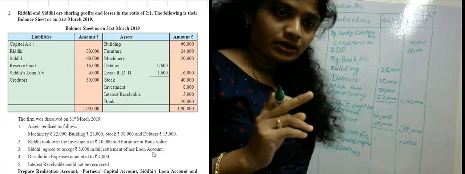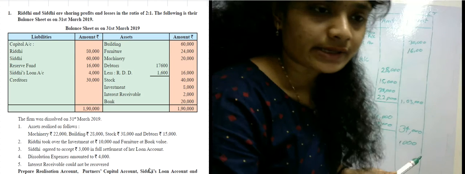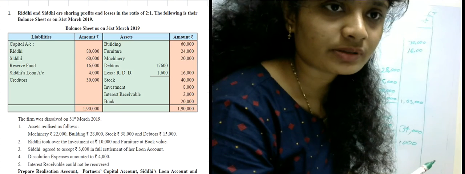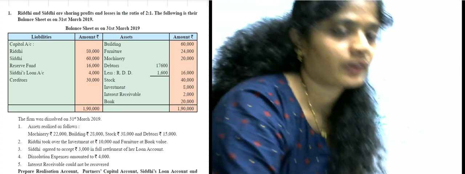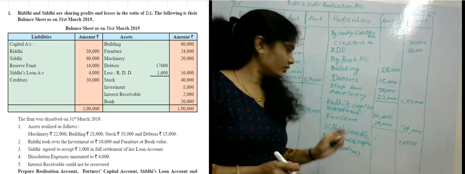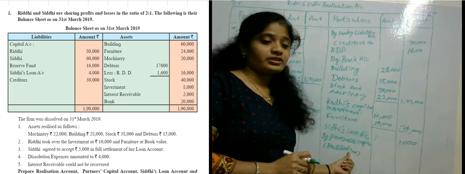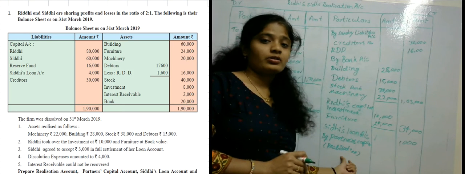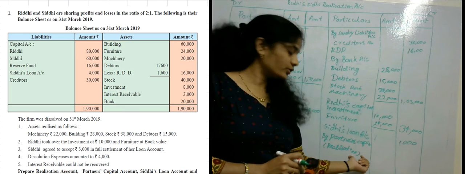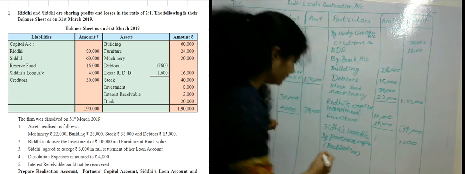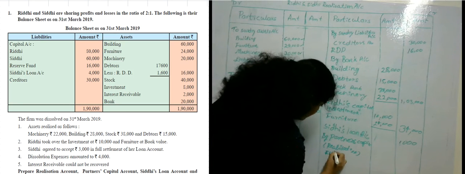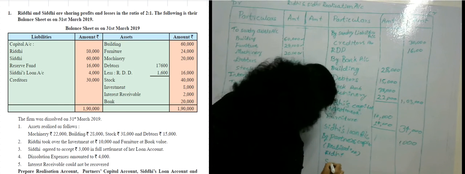Riddhi's amount is 24,000 rupees and Siddhi's amount is 10,000 rupees. The realization loss in the realization account will be transferred to both partners, that is Riddhi and Siddhi.